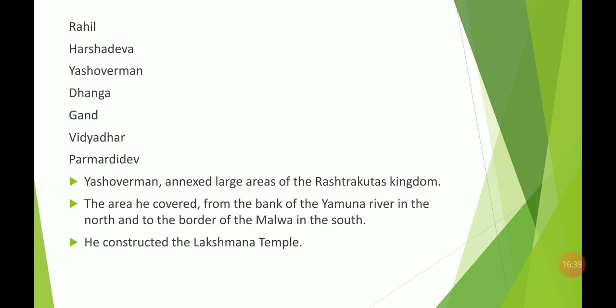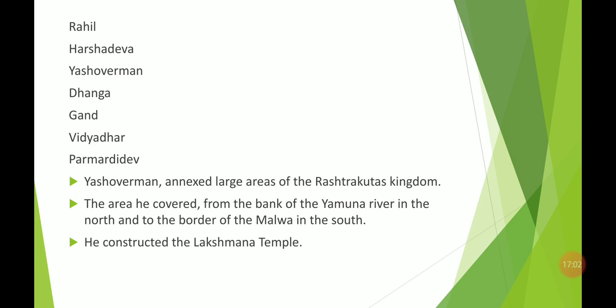So a lot of rulers were there in the Chandela dynasty, and the Chandela dynasty was so prosperous during that reign. There is a ruler like Yashovarman. So Yashovarman captured a lot of area that belonged to the Rashtrakuta kingdom. He conquered all those areas.